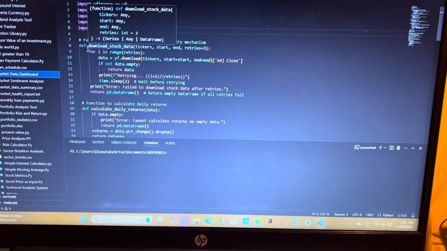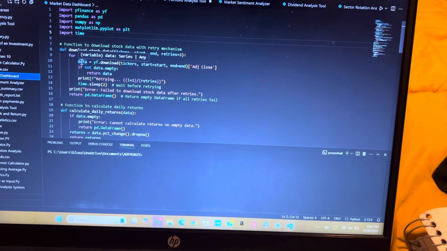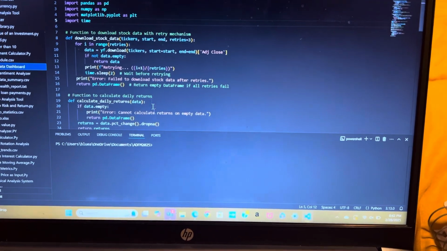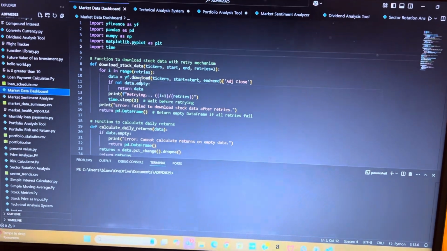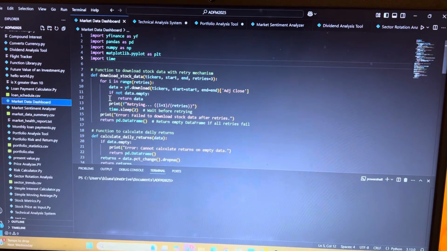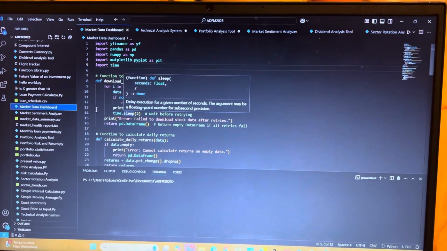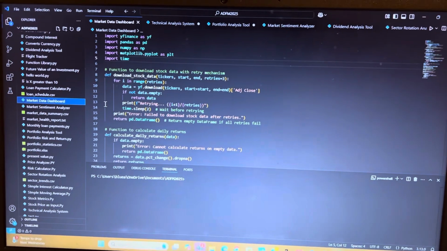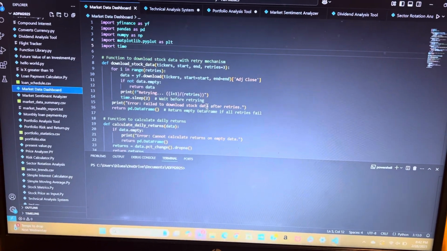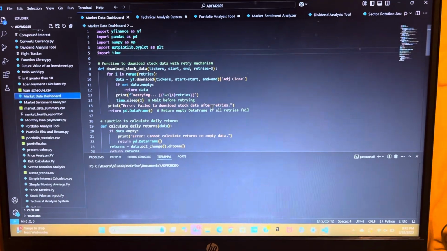So here we're downloading the stock, and it's saying if we can successfully download this stock, then we will calculate the daily returns. But if we're not successful, we keep trying again. We put in a 2-second delay so that we don't hit the limits and the IP blocks. If that doesn't work, we print an error message and return an empty data frame, saying it didn't work.